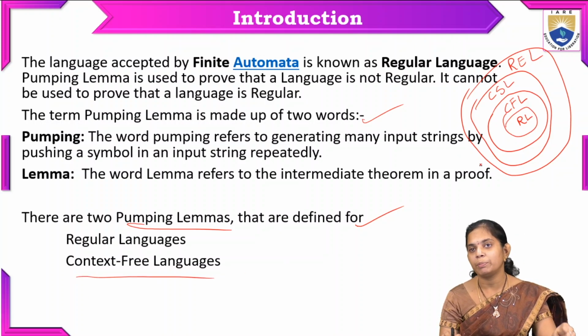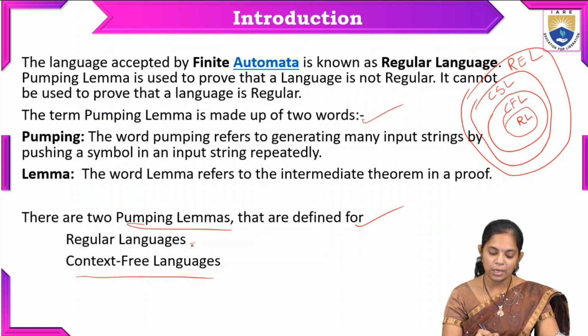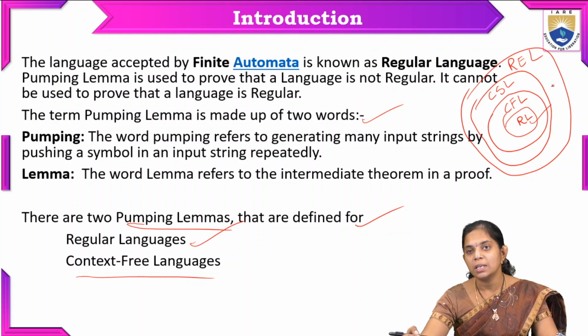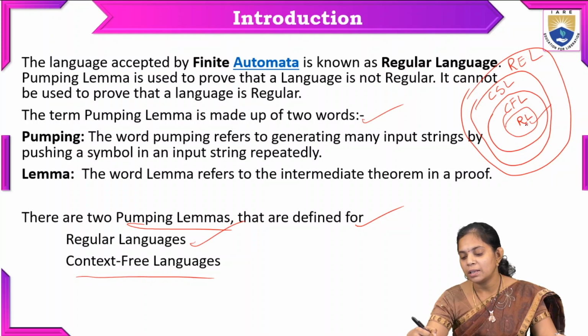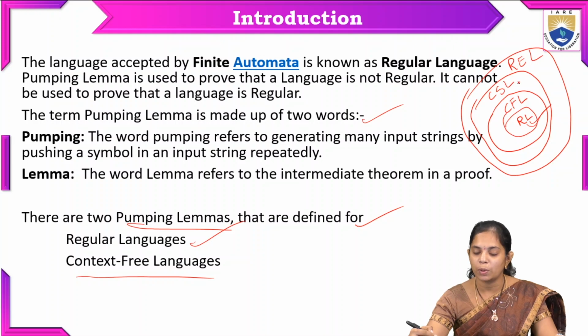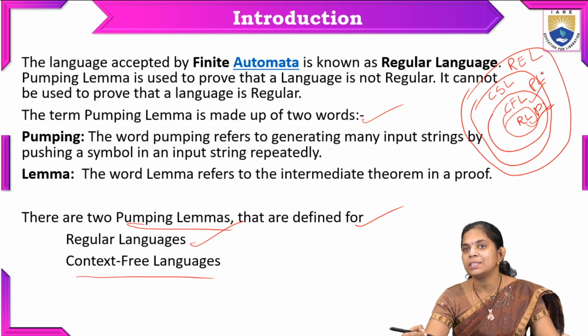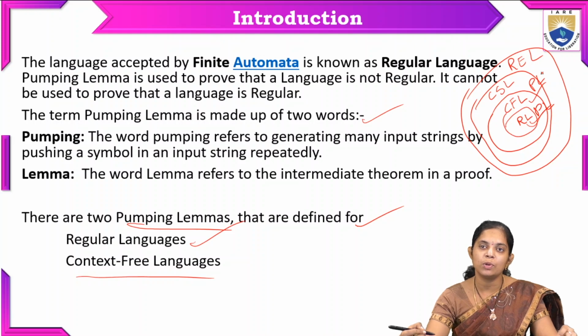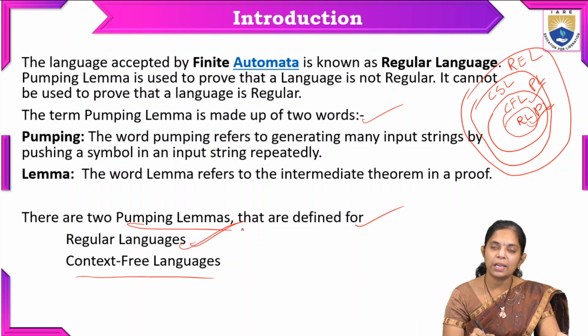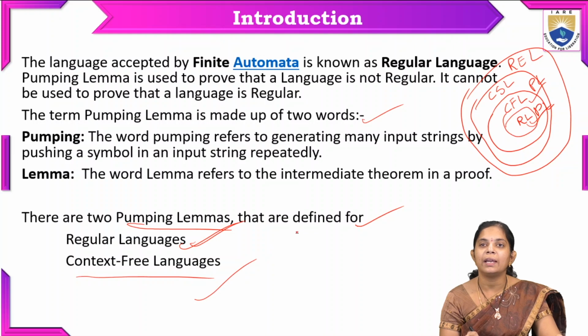Among the languages we have seen, we use the pumping lemma for regular languages and also for context free languages. These two language classes are taken for the test of whether a language belongs to the particular class.